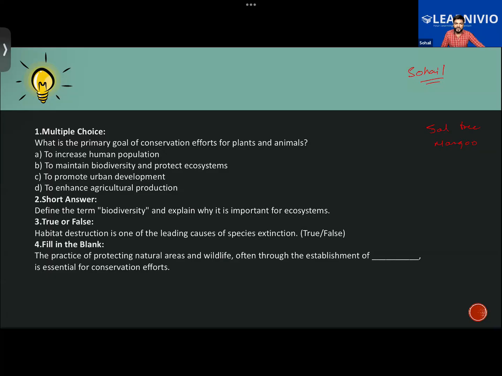Plus, you have to talk about the variation in the life form. You guys have to discuss the variety of the life form also. Gauri, you are saying biodiversity is defined as different types of living organisms from different marine and other ecosystems. It is important because it maintains ecological balance, not economical balance, but ecological balance only. Okay?